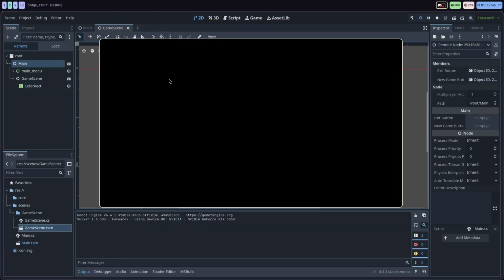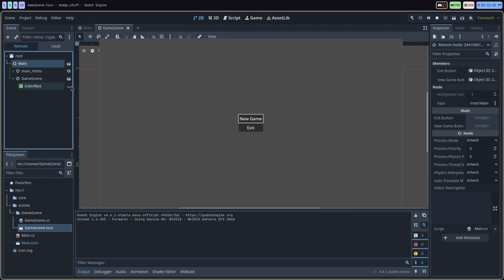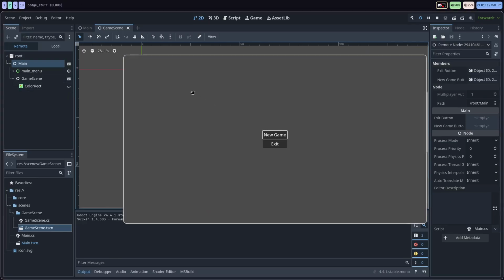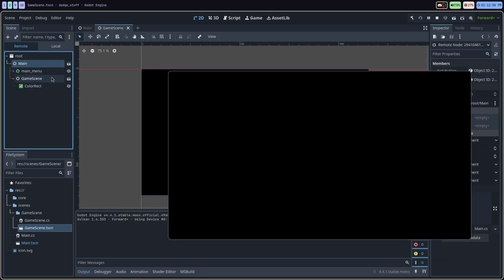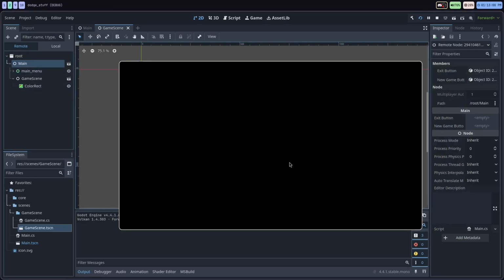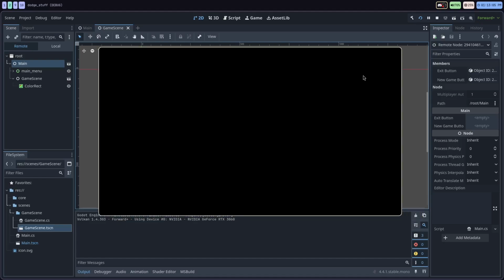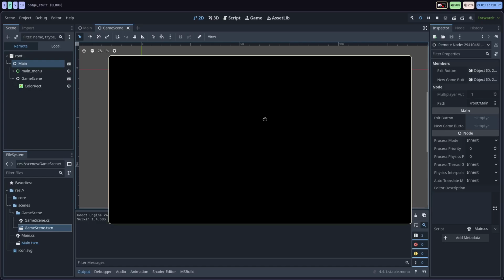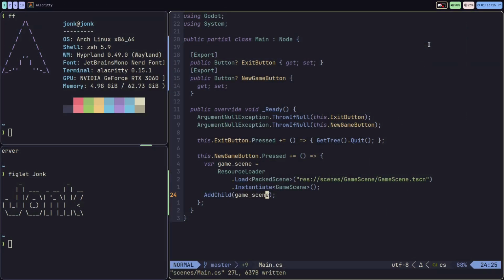So, here's the window for the game, and if I turn the color rect off, you can see it turns the color rectangle off. You can turn it back on. You can see the menus behind here still. We can hide the menu too. We'll probably add some code to do that in. But right now, as we can see, the new game scene is being loaded when we click the new game button. And now we're just going to have to expand out from here in the code.